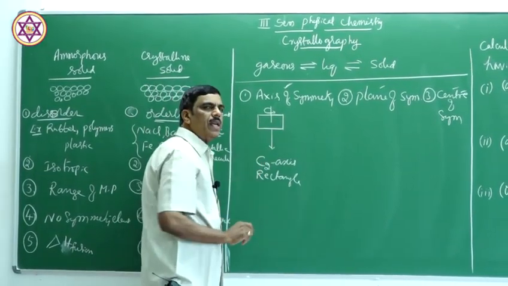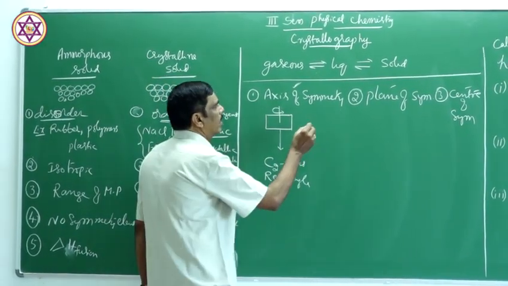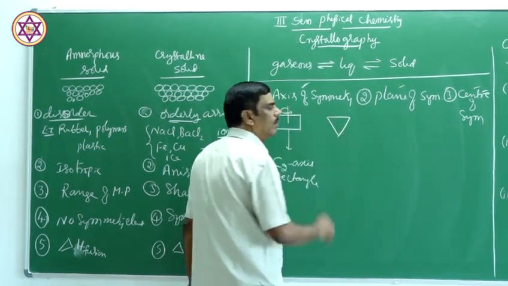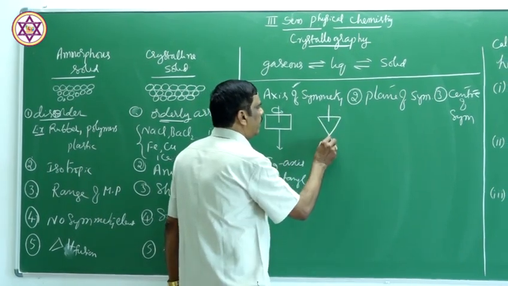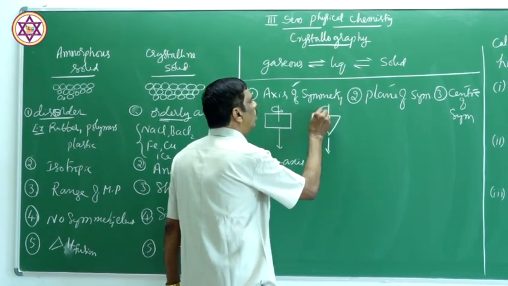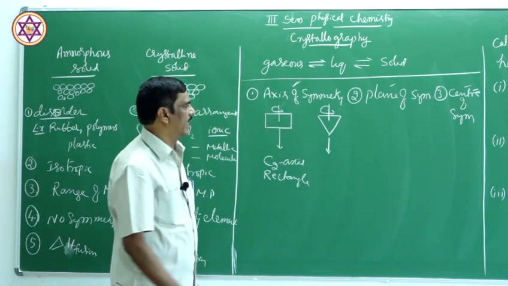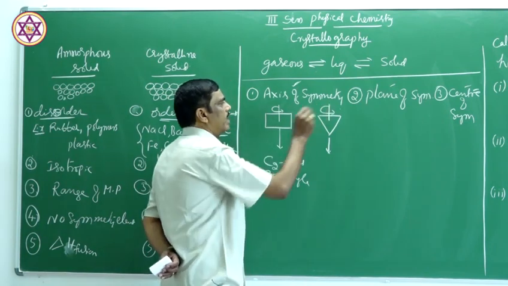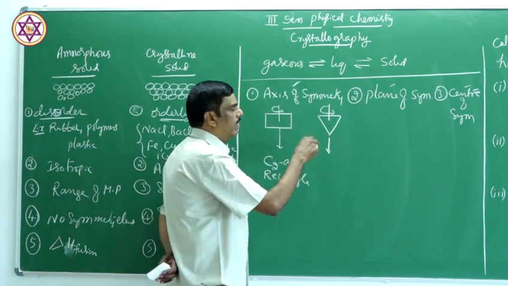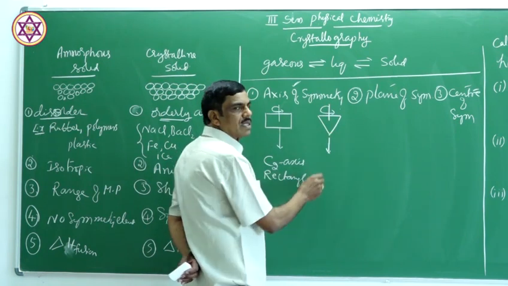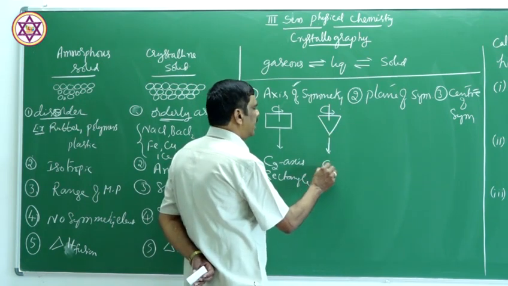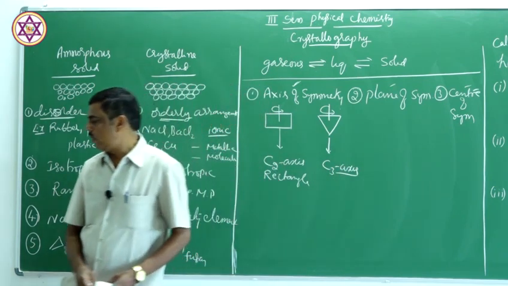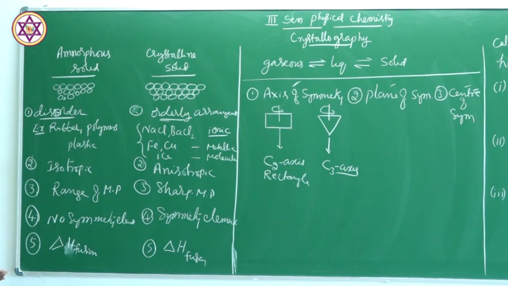Suppose the same appearance is repeated thrice. Such an example is, you take an equilateral triangle, you consider an imaginary line passing through, you rotate this through 360 degree. Now, if you rotate this equilateral triangle through this imaginary line through 360 degree rotation, the appearance will be repeated 3 times. Therefore, this has got C3 axis of symmetry. So, an equilateral triangle has got